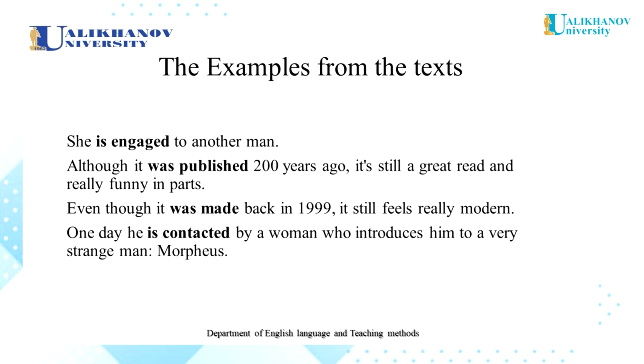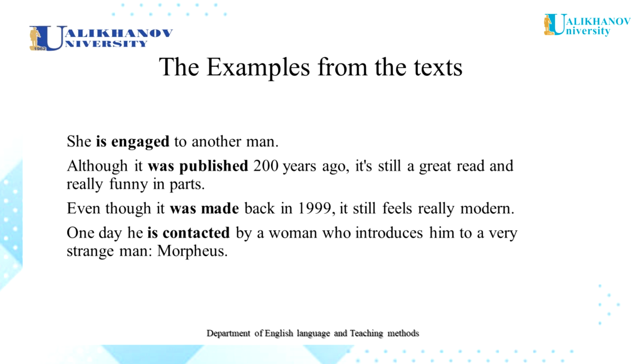The second example. Although it was published 200 years ago, it is still a great read and really funny in parts. Was published. It is past simple passive. Was is the form of the verb to be in the third person singular in the past simple tense. Published, it is the participle two. So the translation of this sentence, несмотря на то, что она была опубликована 200 лет назад, она до сих пор прекрасно читается и местами действительно забавна.